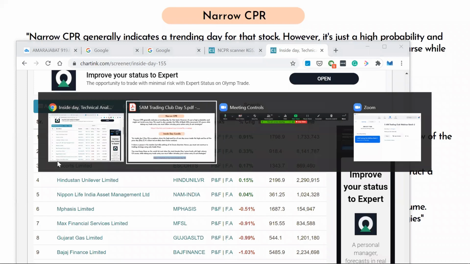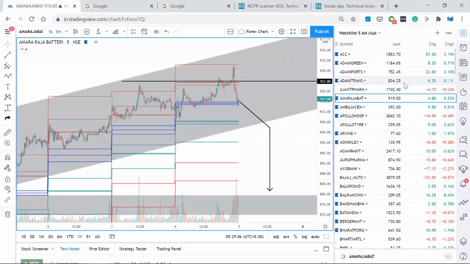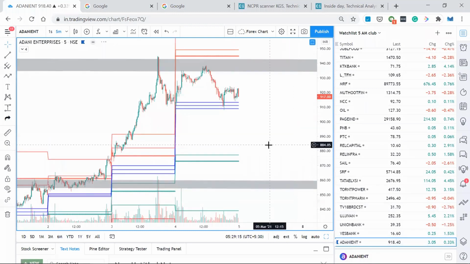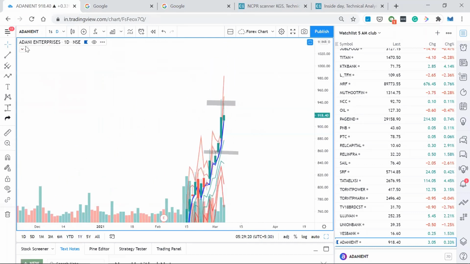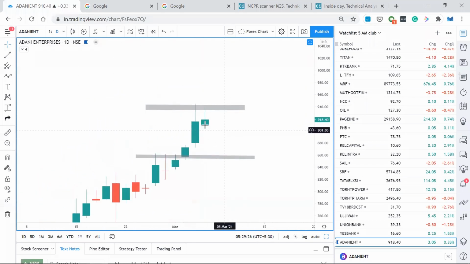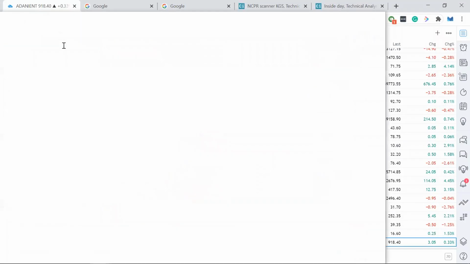Adani Enterprises, let's go and see. We'll switch it to the daily time frame and switch off the indicators. If you see, the candle has formed completely inside the range of the previous candle. So this is an inside day. We will be talking about how to trade the inside day, but this will identify which stocks have already formed an inside day.